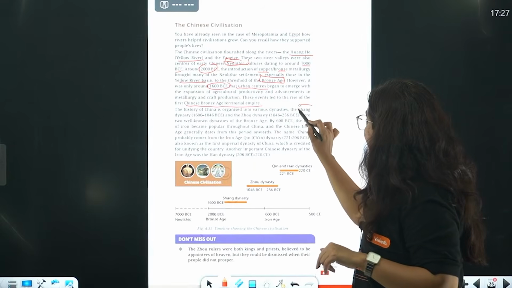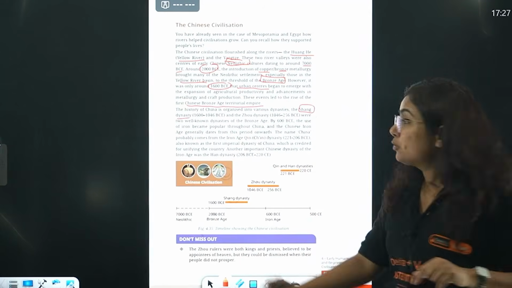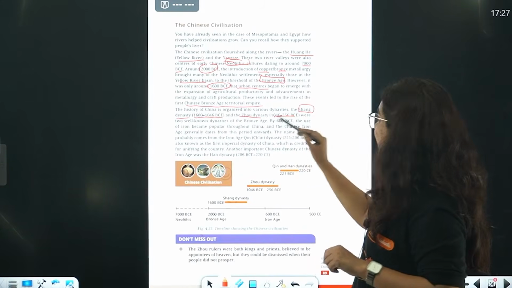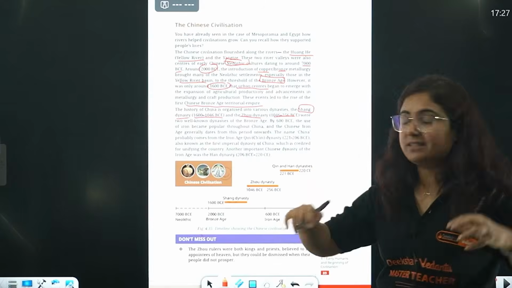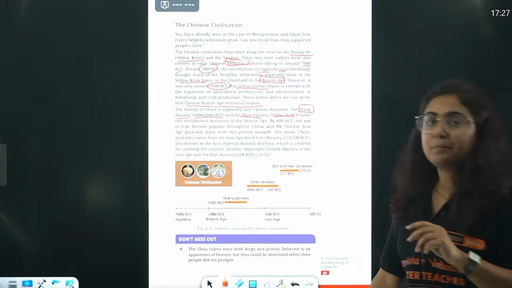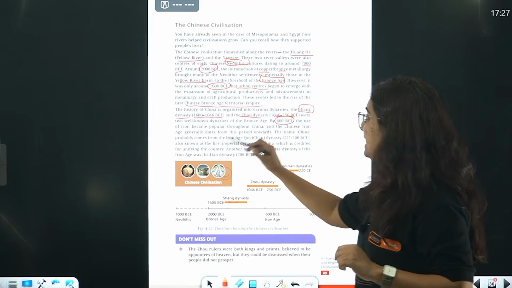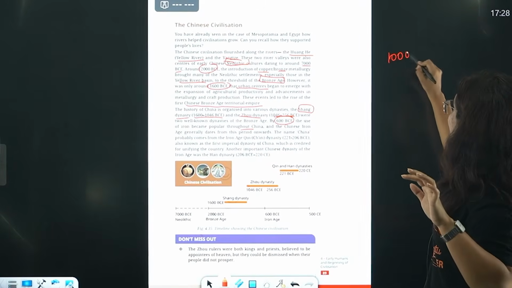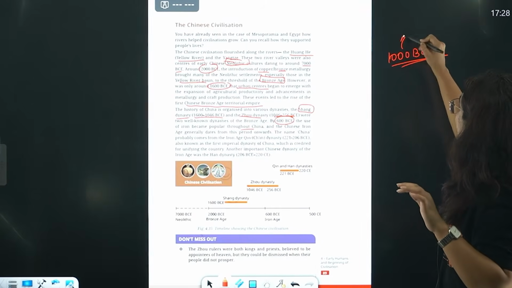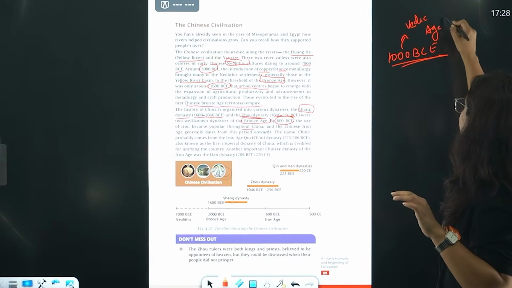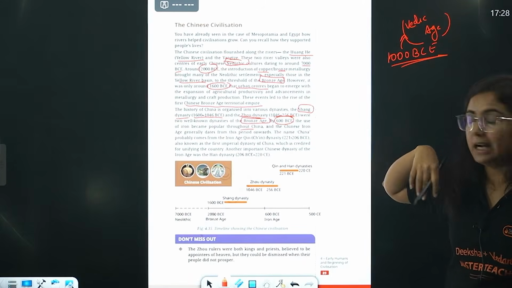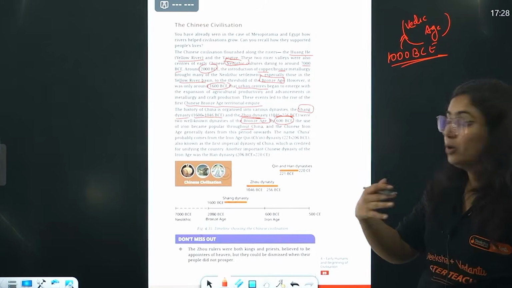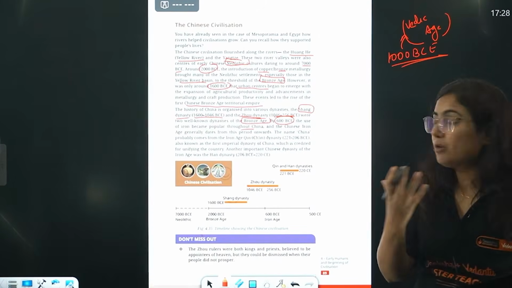One of the earliest dynasties is Shang dynasty that ruled around 1600 to 1046 BC. Zhou dynasty later than this, and these two dynasties collectively are referred to as Bronze Age. By the time 600 BCE came, they knew about iron. In India also around 1000 BC, it was 1000 BC when we knew about iron, and this was the time when Vedic age started in India, and the different dynasties started ruling in India. Similarly here, Shang dynasty, Zhou dynasty, okay? Chinese started to grow by the knowledge of iron around 600 BC.